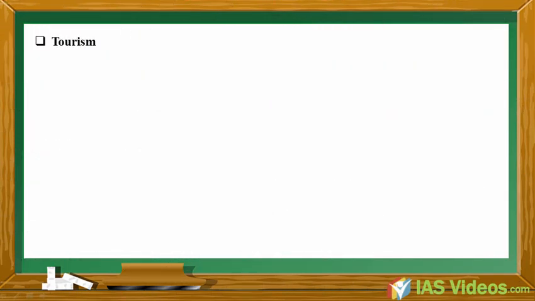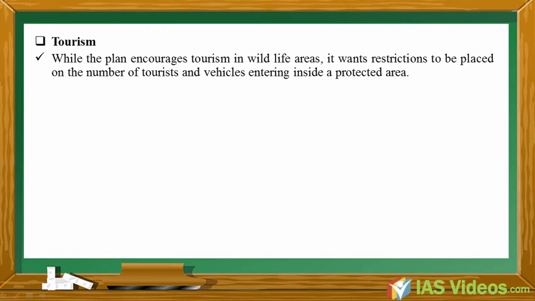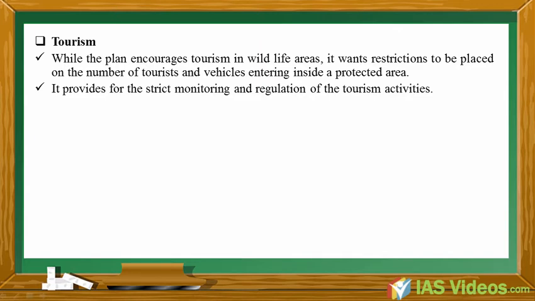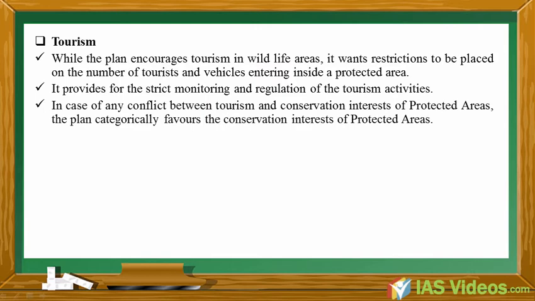Tourism. While the plan encourages tourism in wildlife areas, it wants restrictions to be placed on the number of tourists and vehicles entering a protected area. It provides for the strict monitoring and regulation of tourism activities. In case of any conflict between tourism and conservation interests of protected areas, the plan categorically favors the conservation interests of protected areas. Law enforcement.